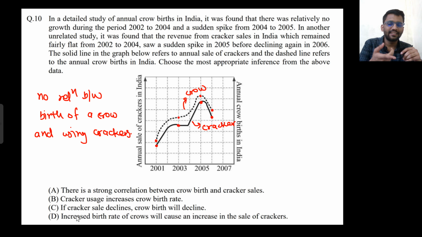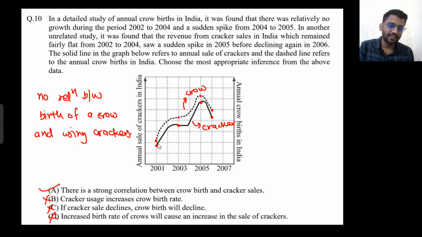Now, if cracker sale declines, that means crow births will decline. If you are not using crackers, that means crows will not make babies. This is what it is saying. No, no. Increased birth rate of crows will cause an increase in the sales of crackers. If you see a lot more crows in the sky, you will burn more crackers. Is it the case? If you see a large number of crows, then you will start burning more crackers. Will that happen? No, right?